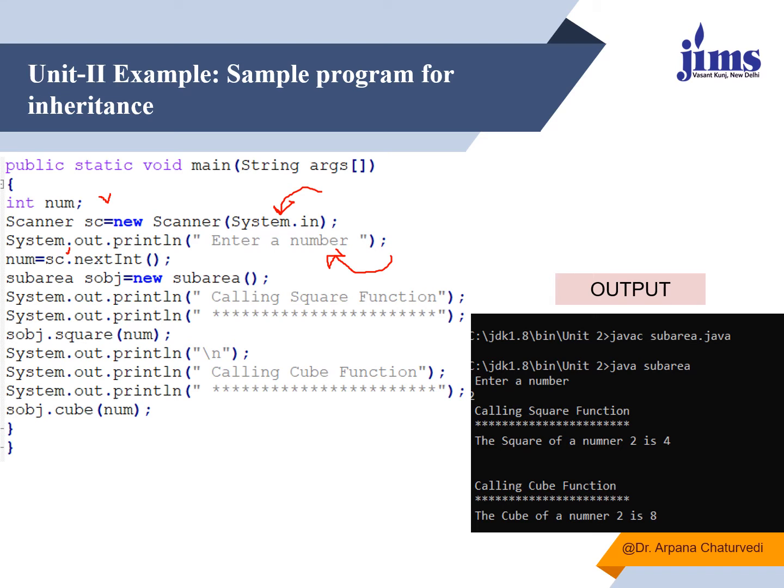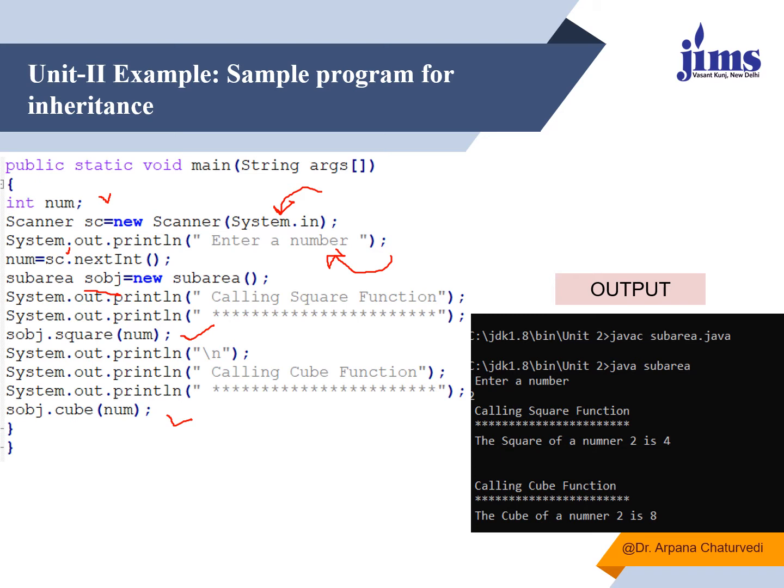Now I am creating an object of the derived class, that is sub area. With the help of this object, if I call square, I'll be able to find the square of the entered number. If I call cube, I'll be able to find the cube of the entered number, with the help of the derived class object. This is possible because I have inherited the sub area class from the parent class, that is the area class, and the sub area class is able to access the square function as well as the cube function.